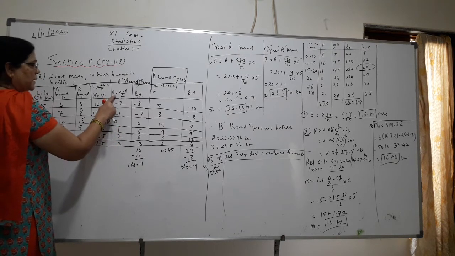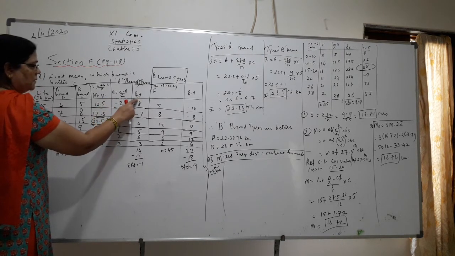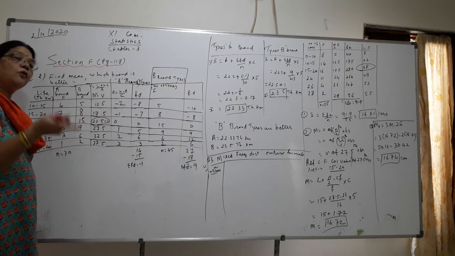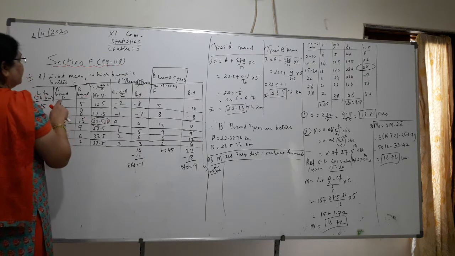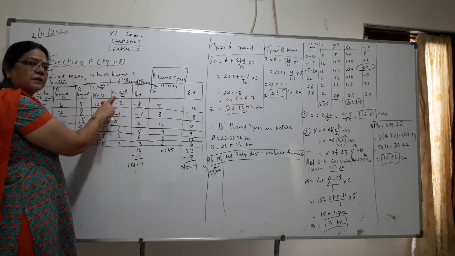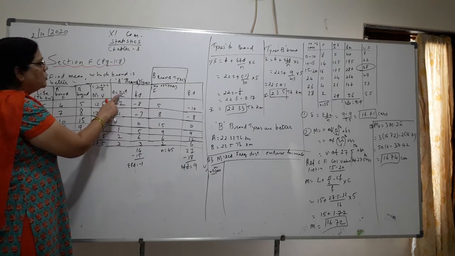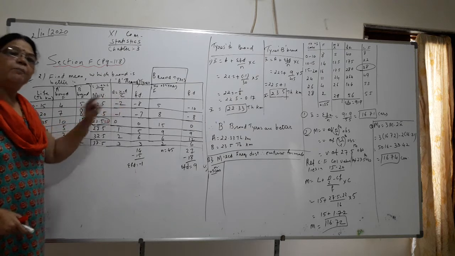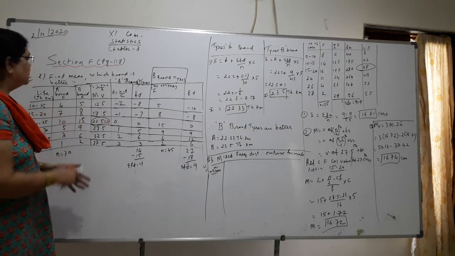Now this is D. Now you have to multiply FD. What is our formula? Sigma FD, the total of FD. What is F here? Frequency. And what is D? That is deviation, the difference we have found. How to find it? I have written the formula also: X minus A upon C. What is X? Mid value.